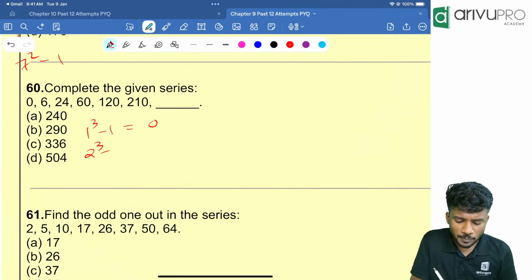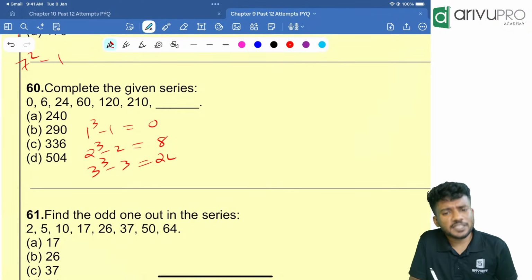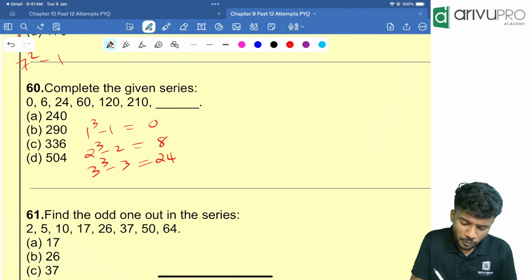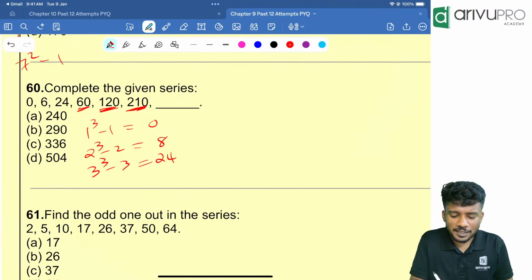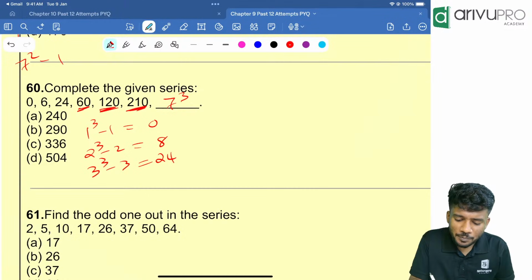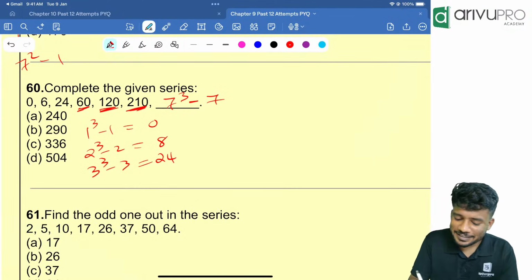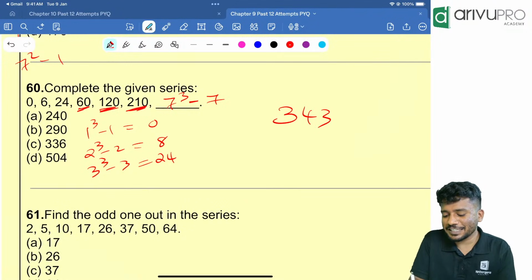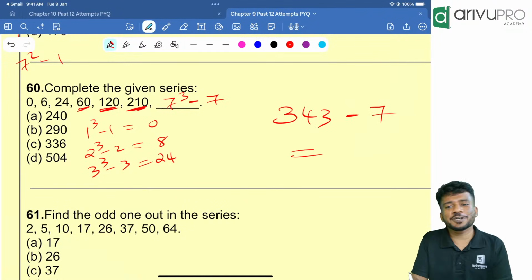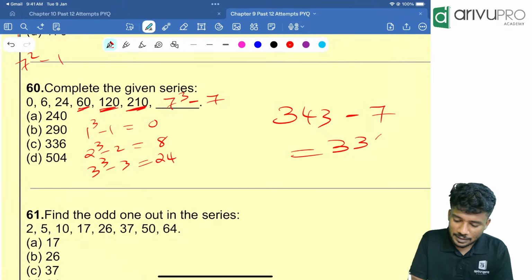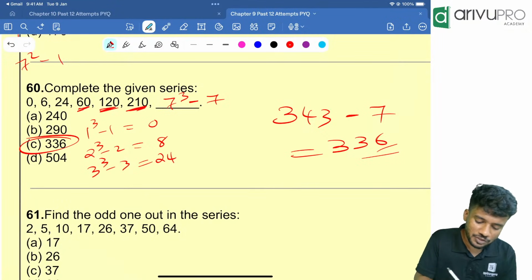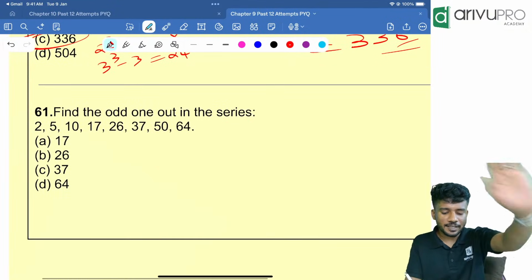Then 2 cube minus 2 is 6. 3 cube minus 3 is 27 minus 3, which is 24. Then 4 cube minus 4, 5 cube minus 5, 6 cube minus 6, 7 cube minus 7. What is the answer of 7 cube minus 7? 7 cube is 343. 343 minus 7 is equal to 336. Option C.